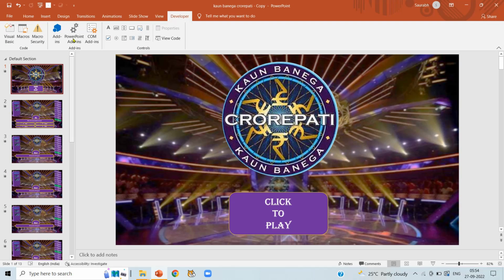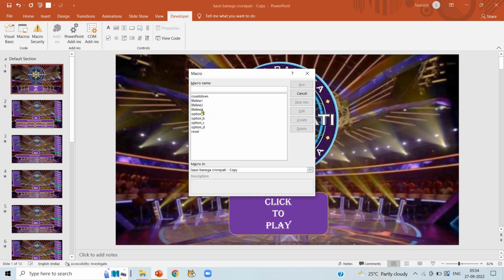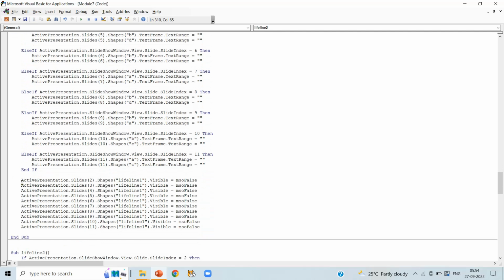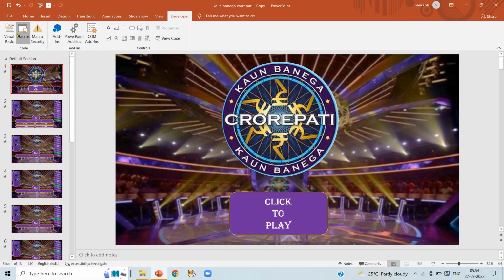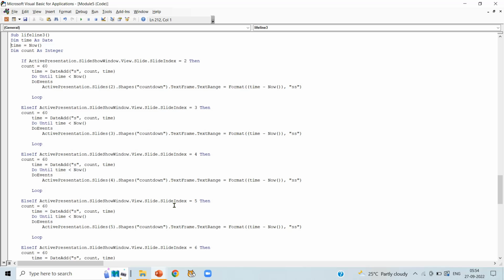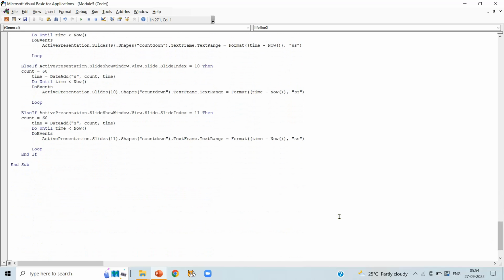Now close it and open lifeline 1, click edit, go to the end of the codes and copy the line: active presentation dot slide dot shape dot visible is equal to MSO false. Copy it. Now again open our lifeline 3, click on edit and paste the line after the if.